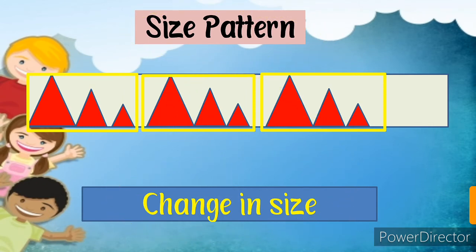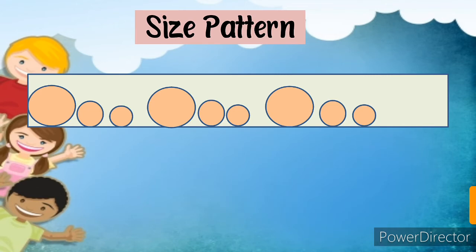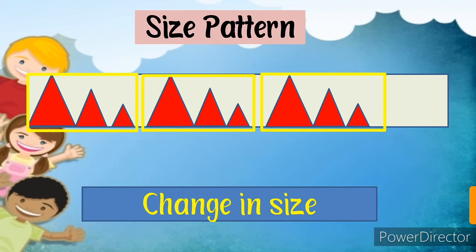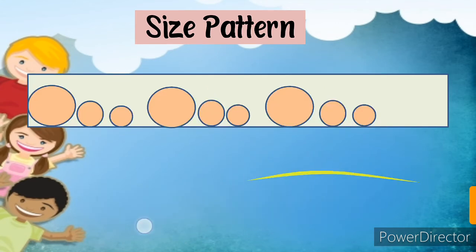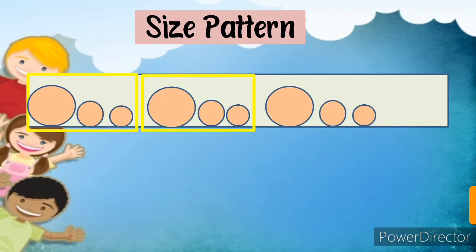Okay. So let's see one more example of size pattern. As you observe, all are circles, all are the same in color, but sizes are different, so this is a size pattern.